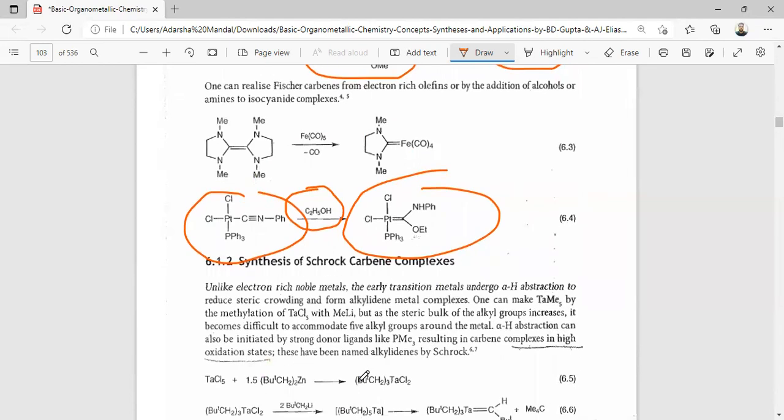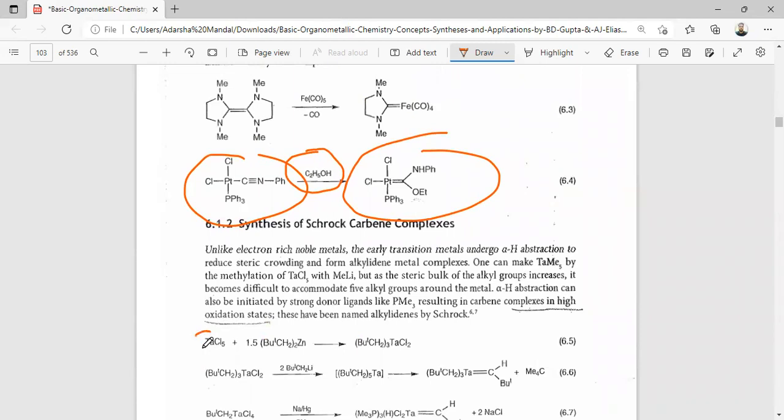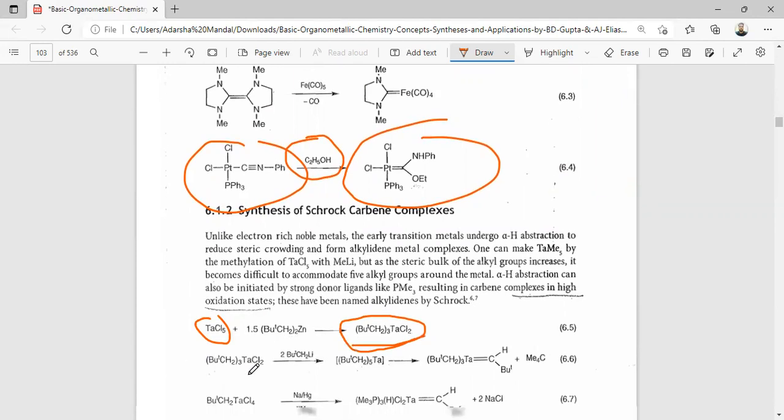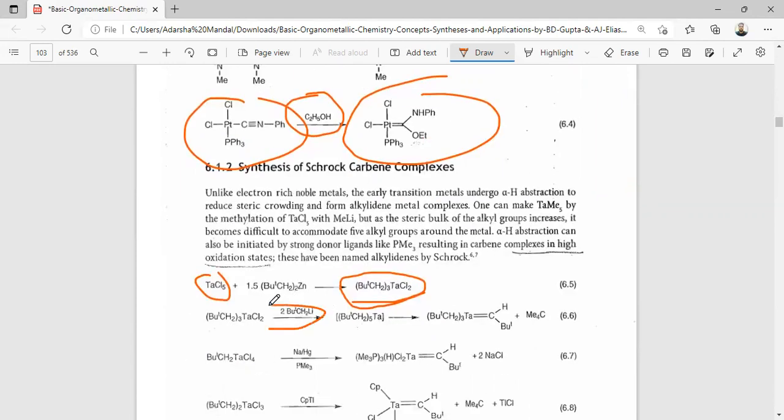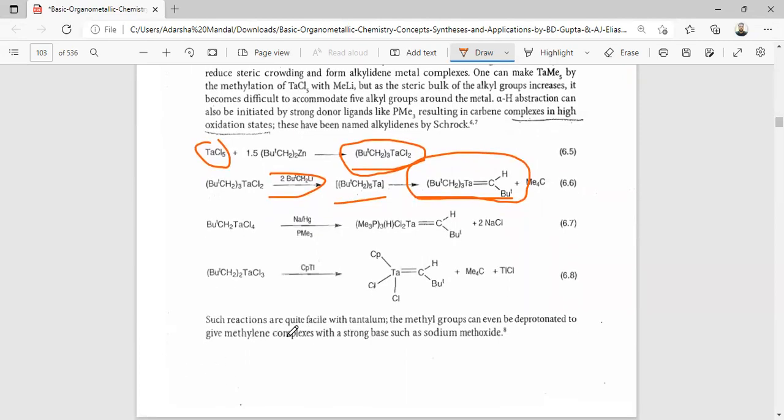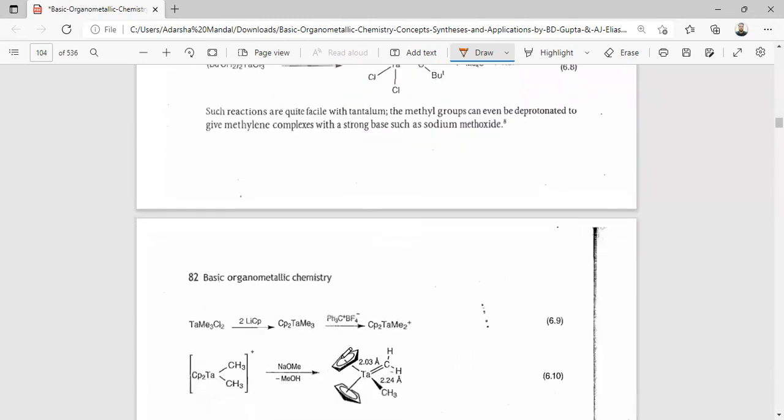These have been known as the alkylidene complexes. So TaCl5 reacts with 1.5 equivalents of alkyl lithium to form this intermediate. Then it reacts with more alkyl lithium to form this intermediate. From this we can obtain the Schrock carbene. Such reactions are quite facile with tantalum. The methyl group can even be deprotonated to give a methylene complex with a strong base such as sodium methoxide.